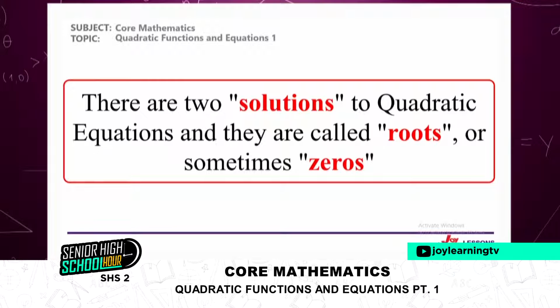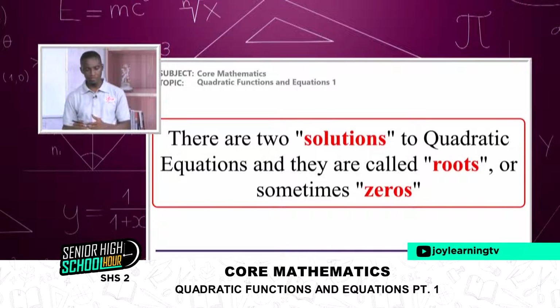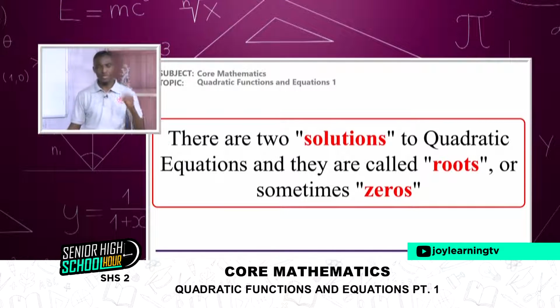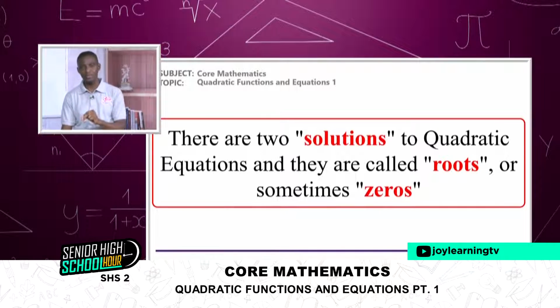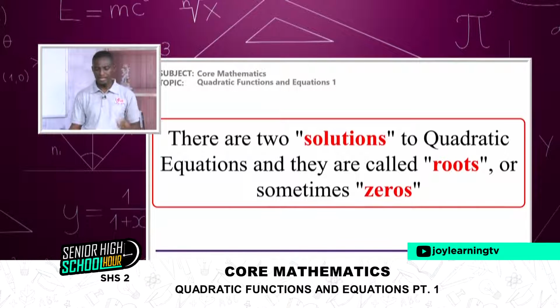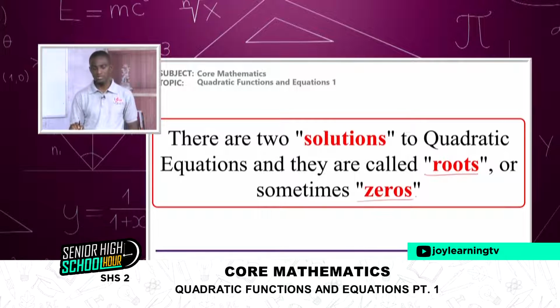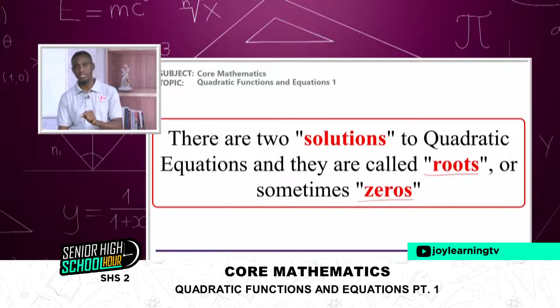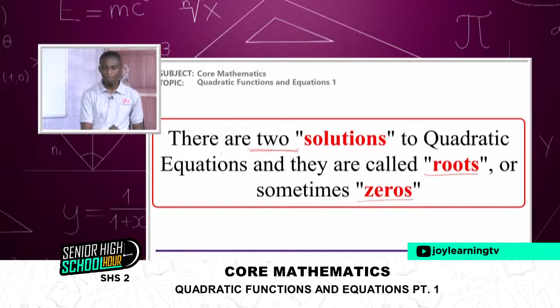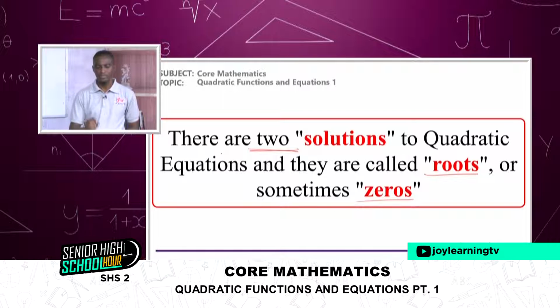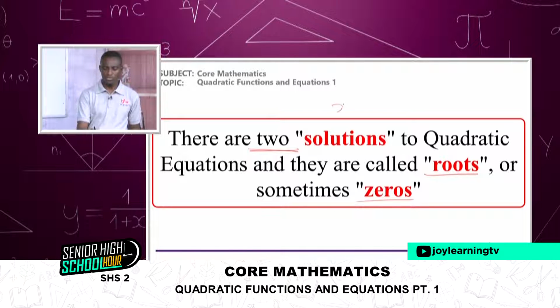For every quadratic function or equation, we have two solutions. Or let me put it this way: there are two solutions to quadratic equations, and they are sometimes called the zeros of the equation. If I give you a function and say find the zeros of the function, then I'm telling you to equate the function to zero, two possible solutions. Two because of the x squared.